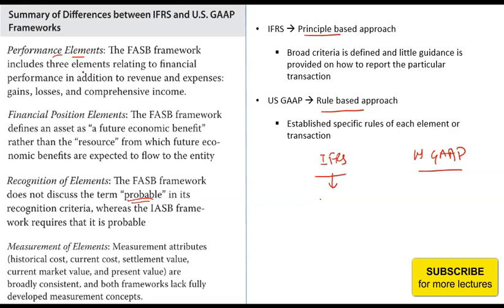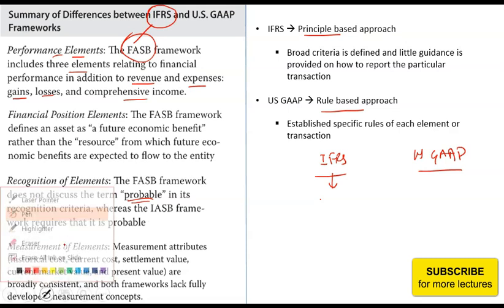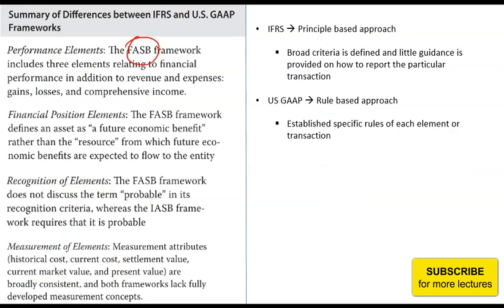With respect to performance elements, the FASB framework includes 3 elements of financial performance in addition to revenue and expenses, that is gains, losses and comprehensive income. Why is FASB our focus? FASB is our focus here because FASB is being used in the US and it is different from principles that are generally used around the globe. So for you to be able to differentiate, you should know how FASB is different from IFRS, to be able to convert US GAAP into IFRS.